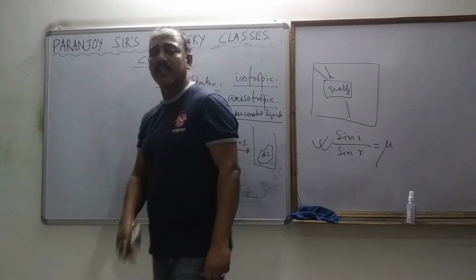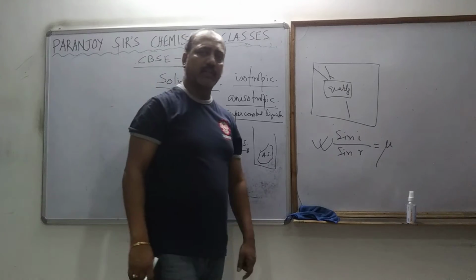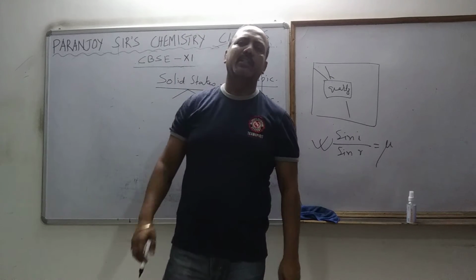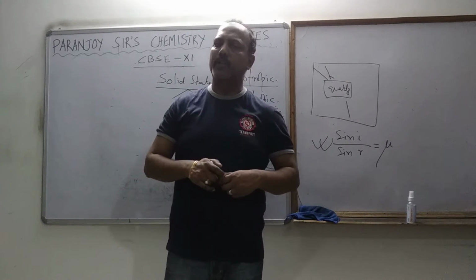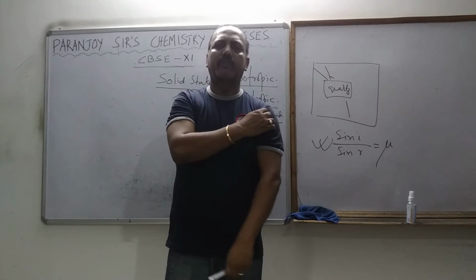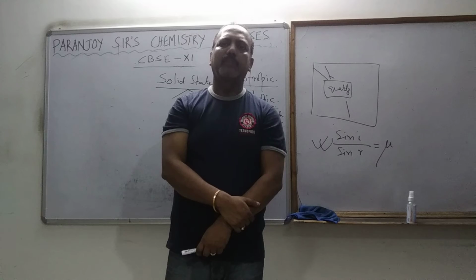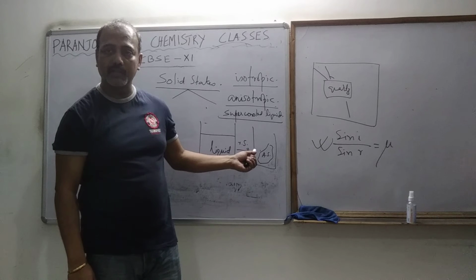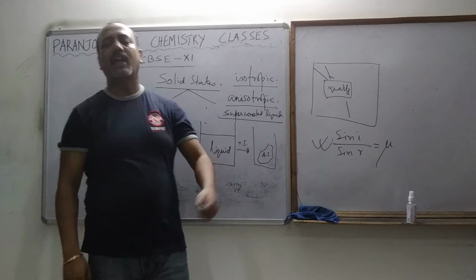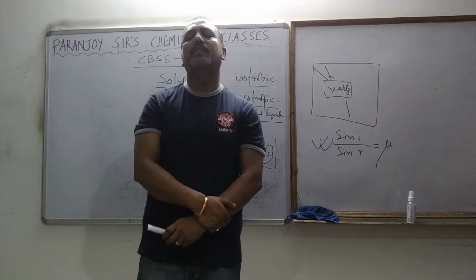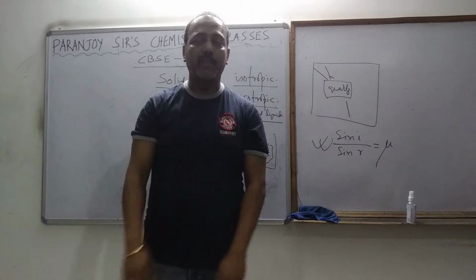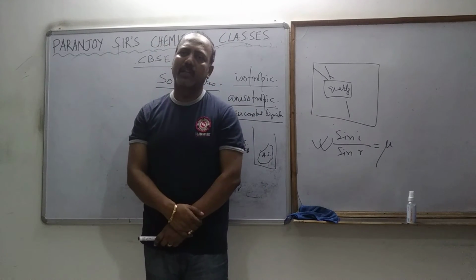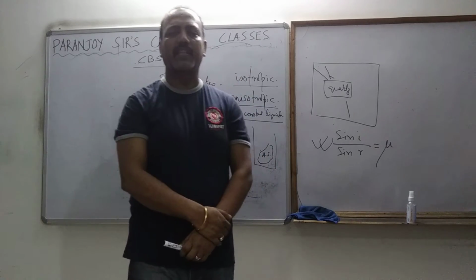One more difference between the amorphous solid and the crystalline solid. In the beginning of this chapter, the first thing I told today is that gases and liquids flow, but solids cannot flow. But amorphous solids, as they are supercooled liquids, have a tendency to flow. So glass is flowing, but it flows very, very slowly. How can we say that it is flowing?